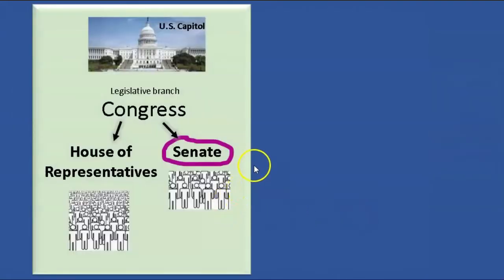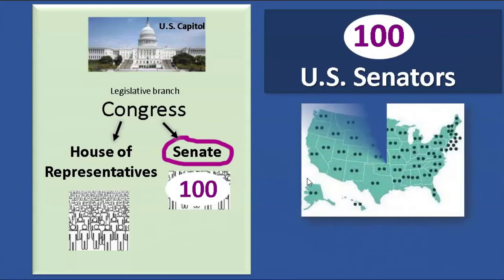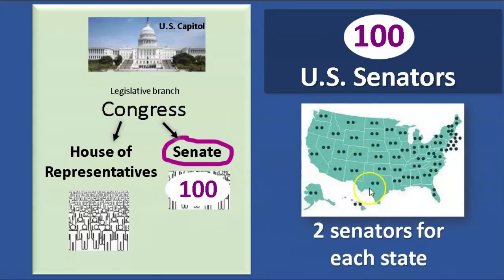Let's talk about the Senate. The Senate has not as many people as the House, but senators are more powerful. Do you know how many people it has? 100. The people are called senators. There are 100 U.S. senators. Here's a map of the United States. Can you guess why we have 100? Because there are 2 senators for every state. All states have 2 senators. 2 senators for each state. 100 total.